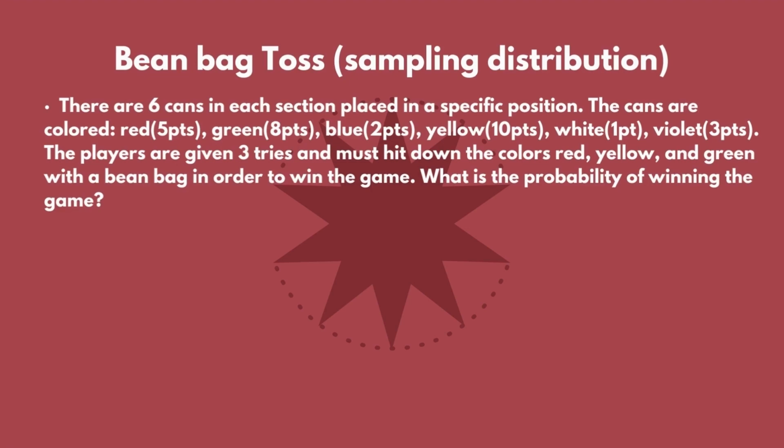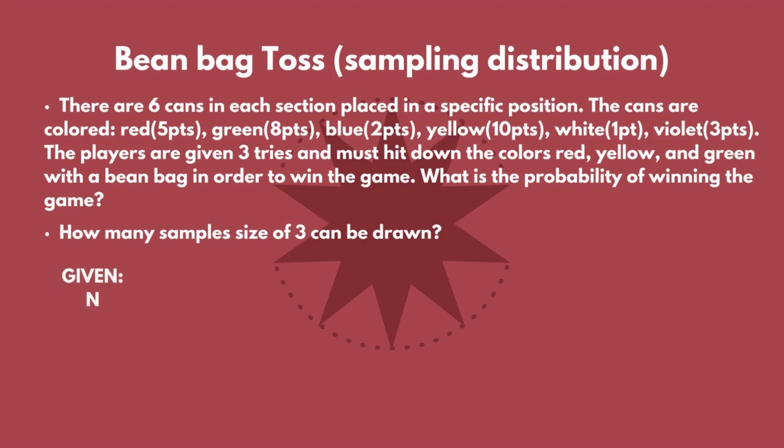What is the probability of winning the game? We first need to get how many possible samples of size 3 can be drawn by using our formula, N combined n. Our big N is equivalent to 6 because it is the population of our given cans, and our small n is equivalent to